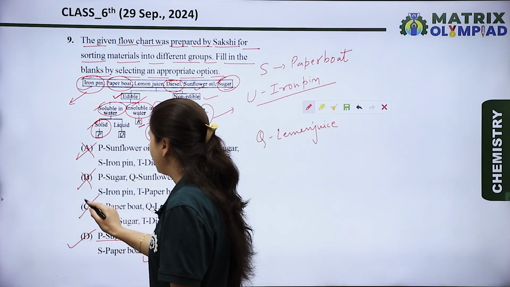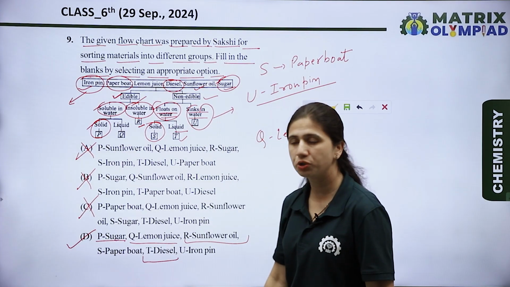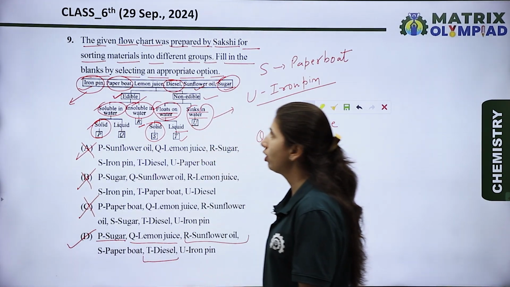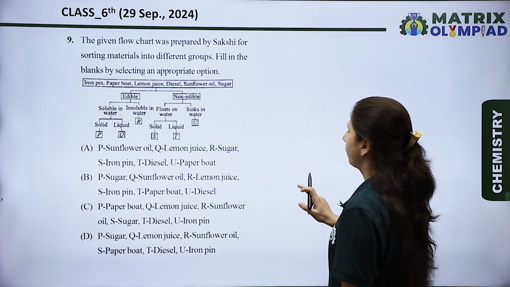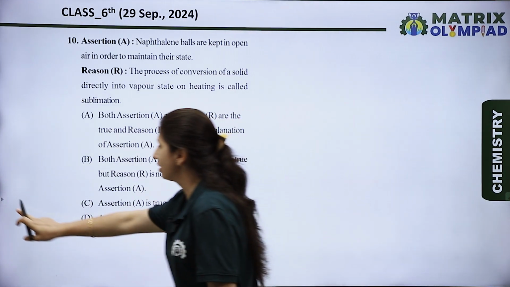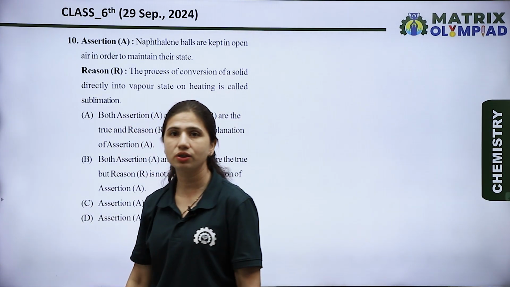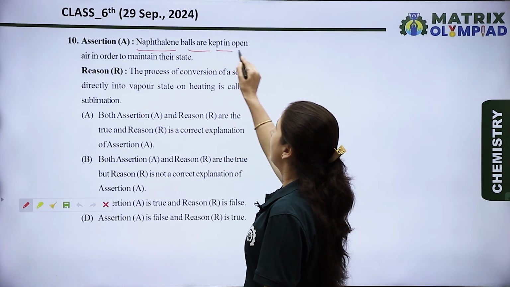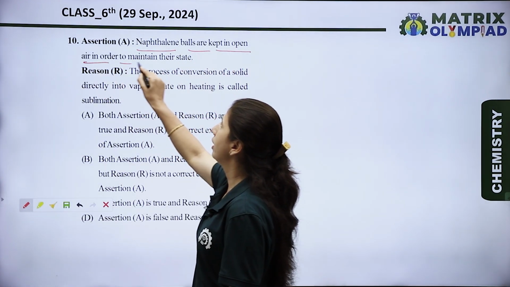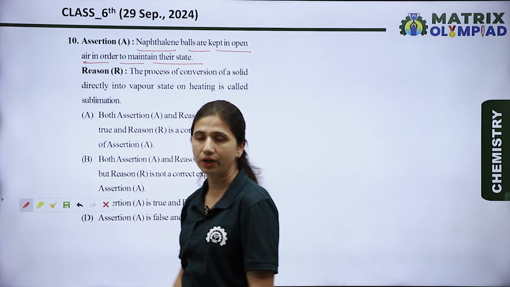So options A, B and C are wrong options and option D is the right option for this question. Now let's see the next question. The next question is an assertion-reason type question, and the statements are: Assertion: naphthalene balls are kept in open air in order to maintain their state.